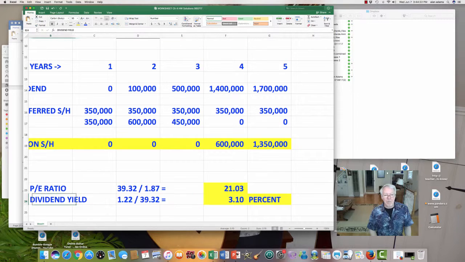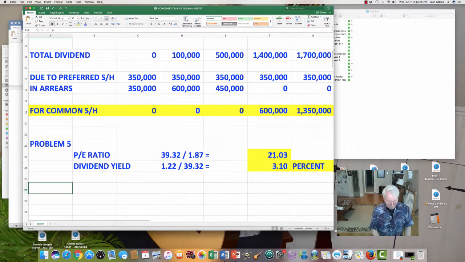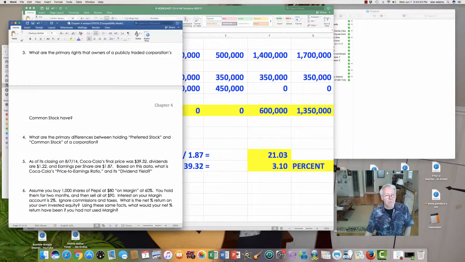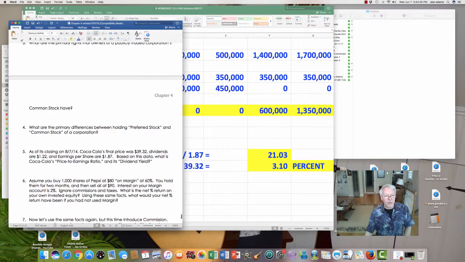Okay? All right, we go look at problem number 6. All right, let's see what it says. This is a margin comparison, so we're going to compare buying on margin versus not buying on margin.